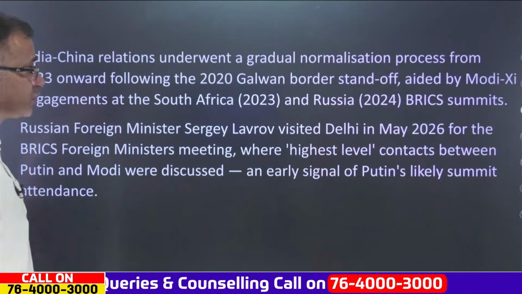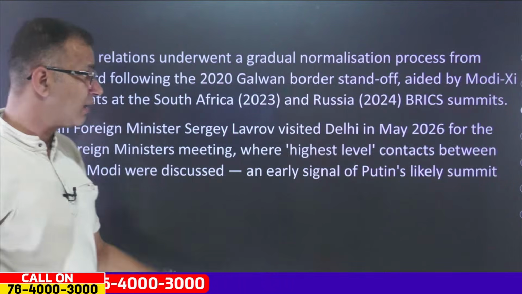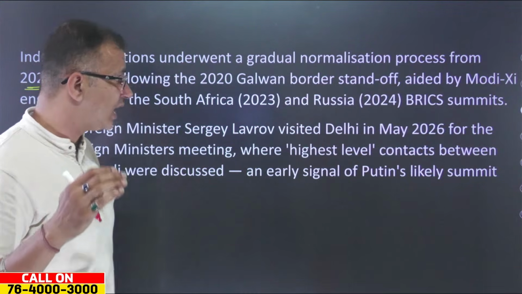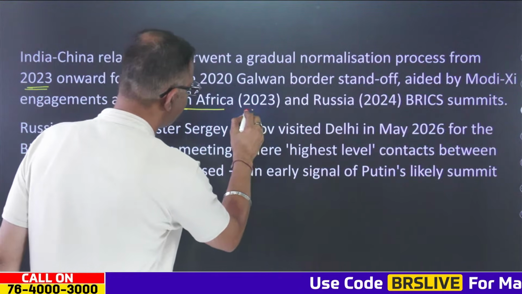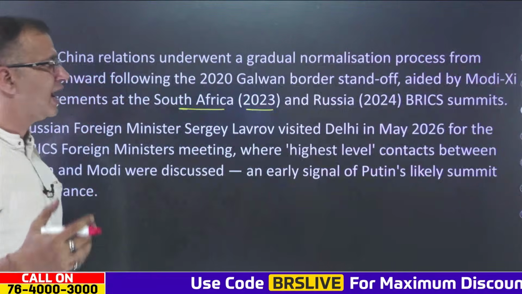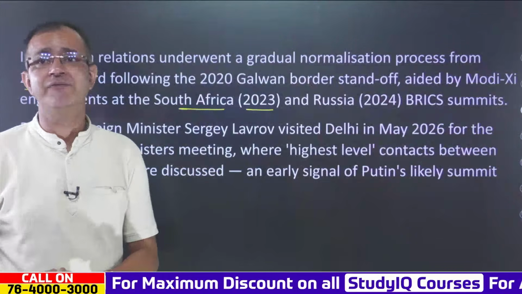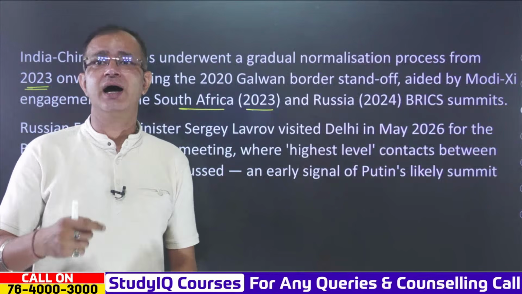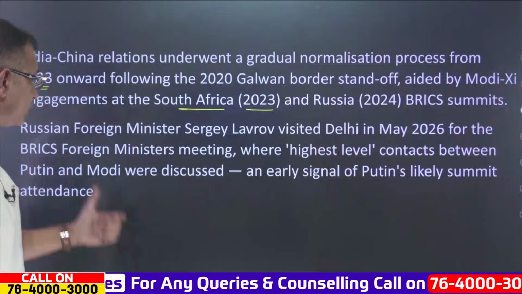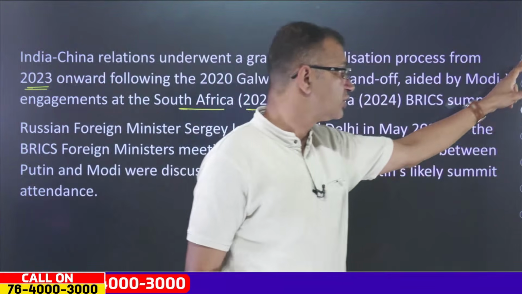Ultimately, the gradual normalization process was from 2023 onwards, following the Galwan border standoff between India and China. This was aided by the Modi-Xi engagements in South Africa in 2023 and later in Russia as well during the BRICS summit. Russian Foreign Minister Sergei Lavrov also visited Delhi in May 2026 for the BRICS Foreign Ministers meeting. The highest-level contacts between Putin and Modi were discussed, and this is an early sign that Putin may visit the summit in September 2026.